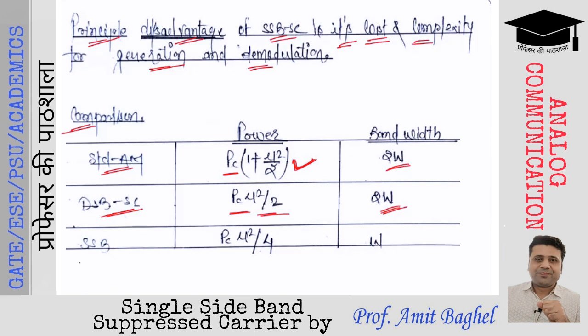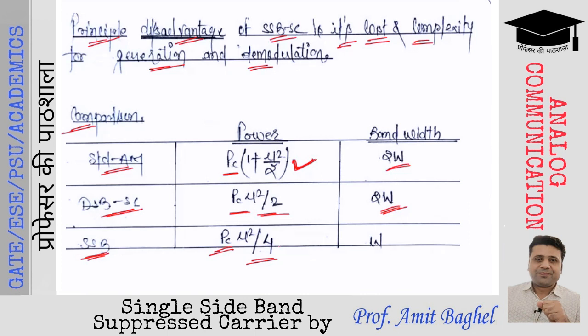So in case of SSB, only one sideband is being transmitted. सिर्फ एक sideband को transmit किया जाने वाला है, क्योंकि उस एक sideband के अंदर ही सारी information है. वो कोई भी हो सकता है, lower sideband भी हो सकता है, upper sideband भी हो सकता है. So when only one sideband is transmitted, the power will be equal to PC mu square by 4, which is half of the power of the DSBSC.